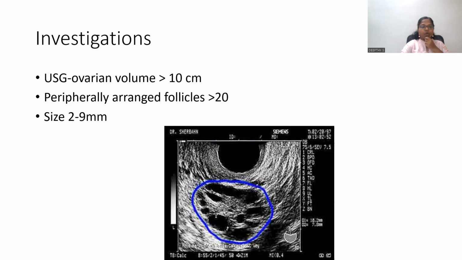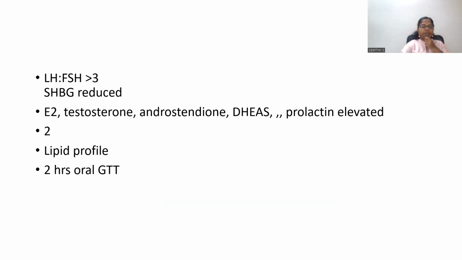There are multiple follicles peripherally arranged in the ovary, greater than 20 in number, and the size is not increasing. The growth of follicles is arrested at a stage, and the size of the follicle is only 2 to 9 mm. Coming to the serum values, by hormonal estimation, we can see the luteinizing hormone to follicle stimulating hormone ratio is increased to greater than 3. Then the sex hormone binding globulin is reduced.